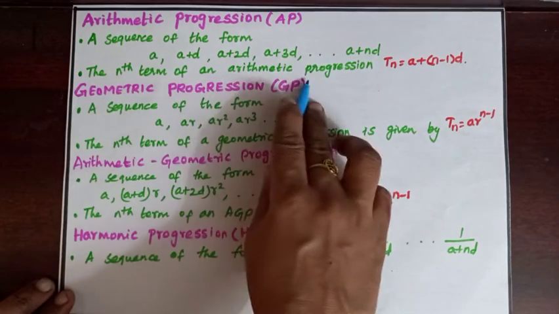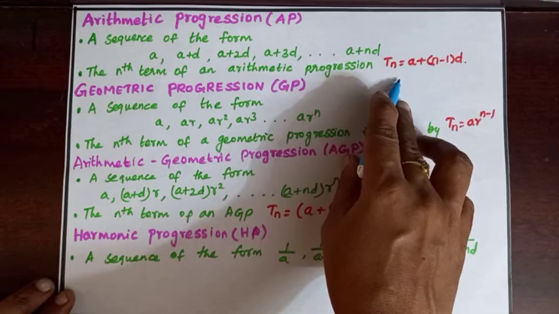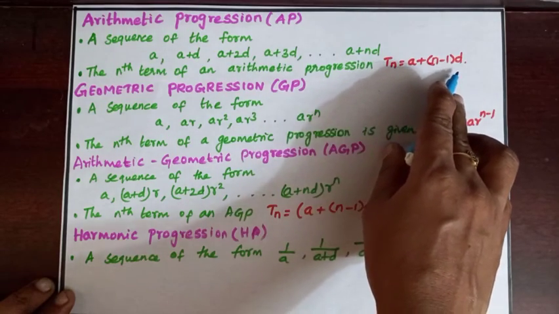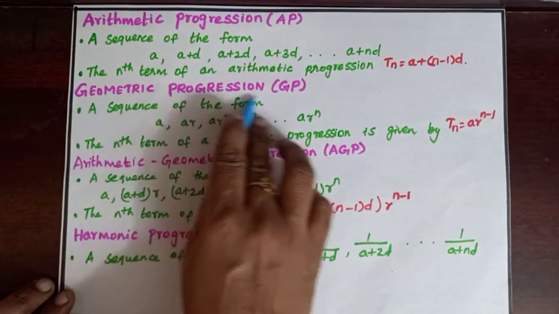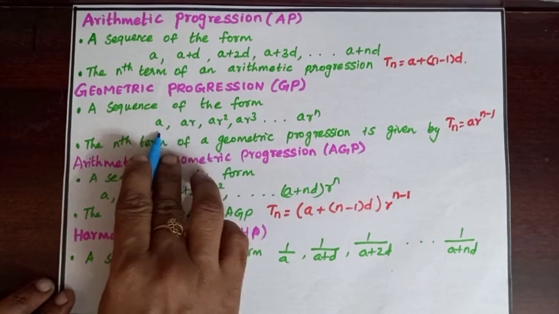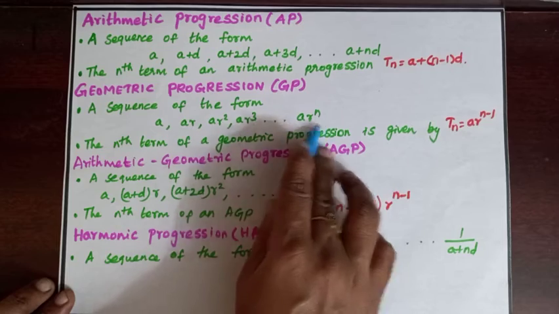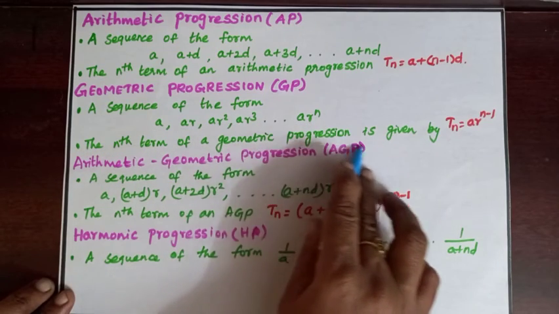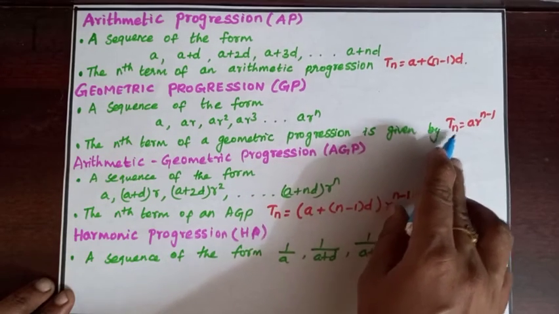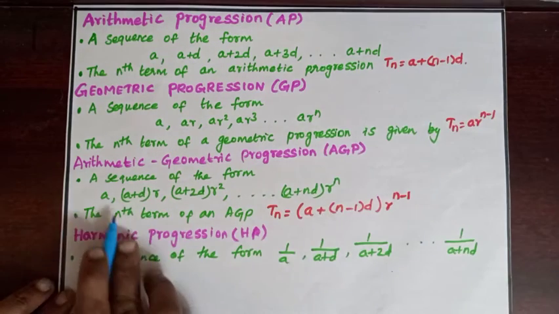The nth term of arithmetic progression is Tn equal to a plus (n minus 1) into d. Geometric progression. A sequence of the form a, ar, ar square, ar cube, ..., ar^n. The nth term of the geometric sequence is given by Tn equal to ar^(n minus 1).